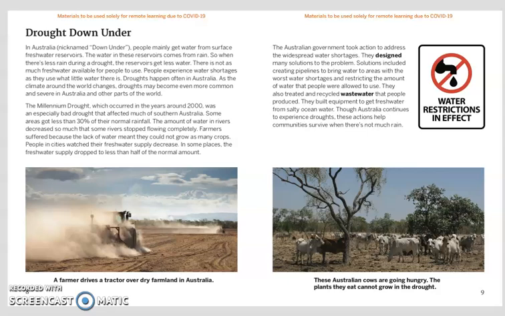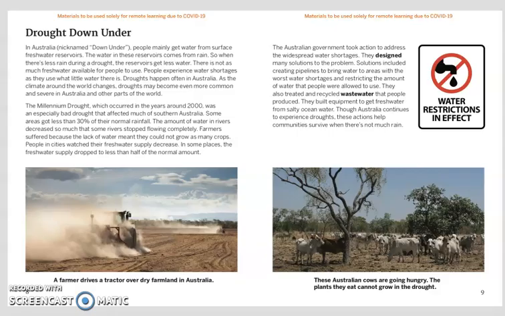The Australian government took action to address the widespread water shortages. They designed many solutions to the problem. The solutions included creating pipelines to bring water to areas with the worst water shortages and restricting the amount of water that people were allowed to use. They also treated and recycled wastewater that people produced.